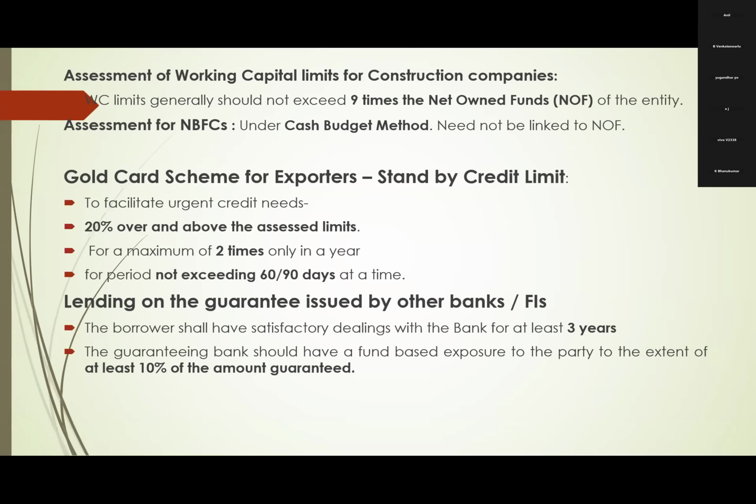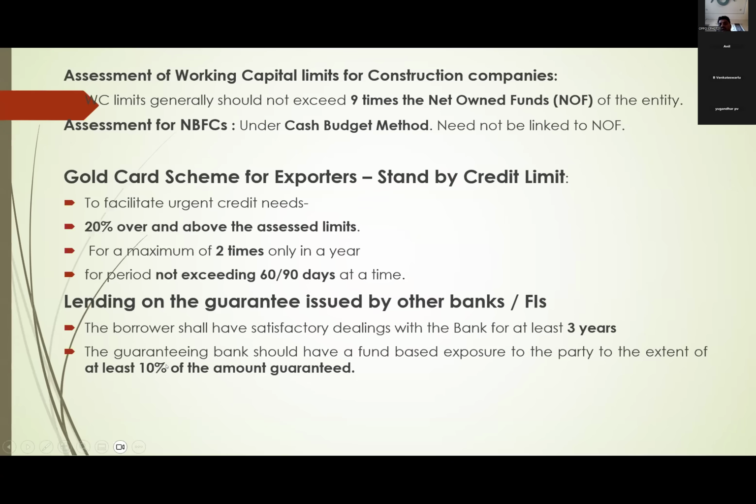Against that guarantee, we will finance. So here the borrower shall have satisfactory dealings with us. At least 3 years he should have satisfactory dealings. And the guaranteeing bank should have fund-based exposure to the party to the extent of at least 10% of the guaranteed amount.